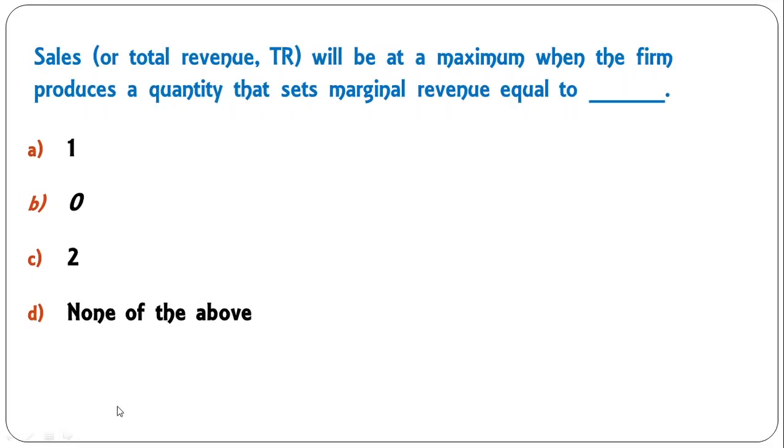Sales or total revenue will be maximum when the firm produces a quantity that sets marginal revenue equal to 1, 0, 2, none of the above. When marginal revenue is 0, total revenue becomes maximum. So B is the correct answer.